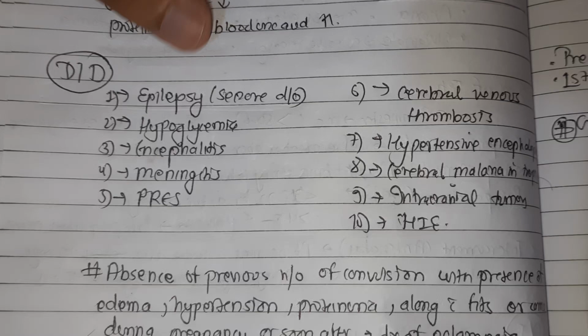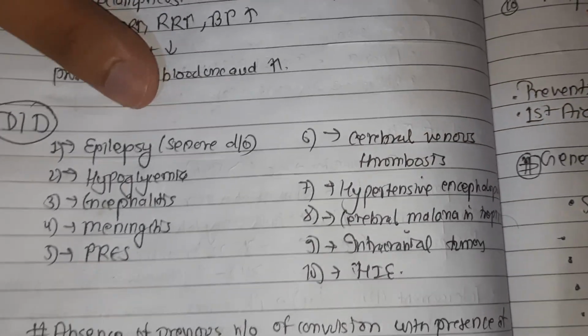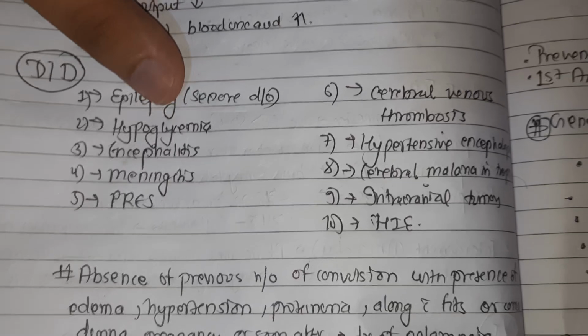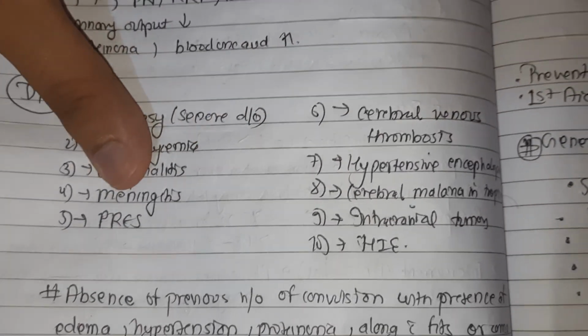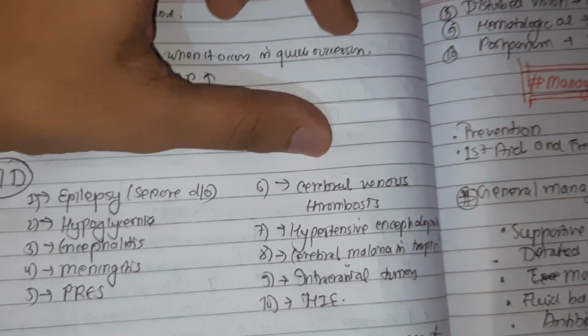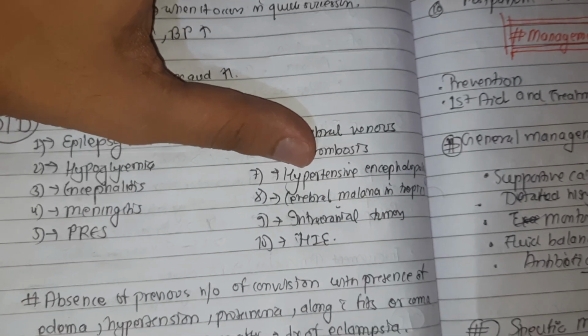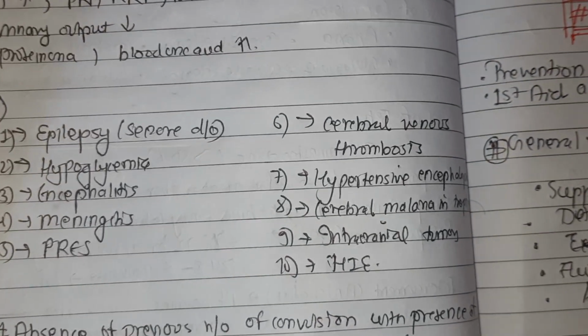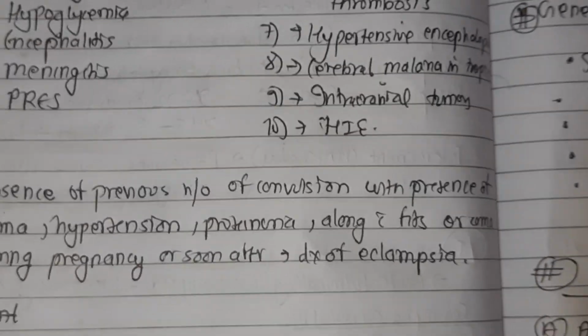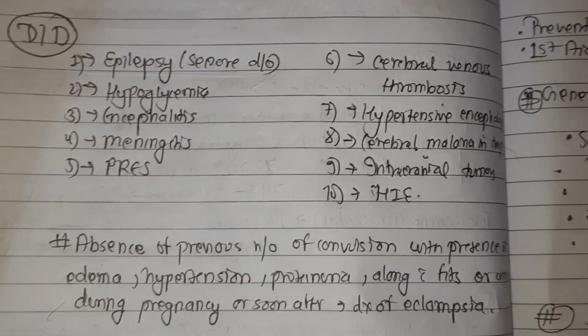The diseases are, obviously, epilepsy or seizure disorder, and next hypoglycemia, encephalitis, meningitis, and all these conditions where there will be seizure, like posterior reversible encephalopathy syndrome, cerebral venous thrombosis, hypertensive encephalopathy, cerebral malaria in tropical areas, intracerebral tumor, and hypoxic ischemic encephalopathy.